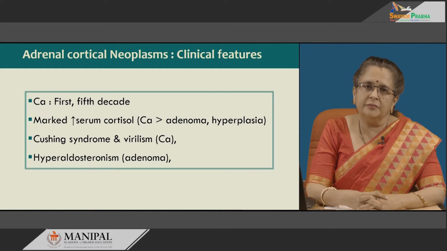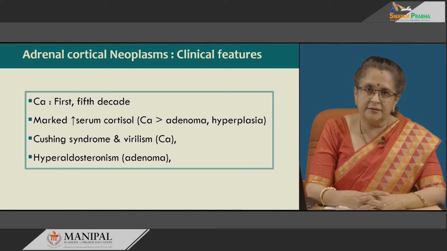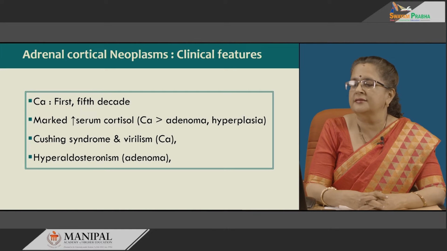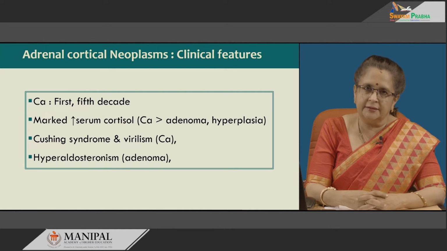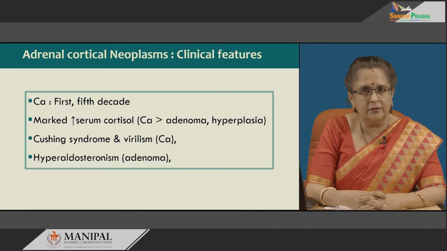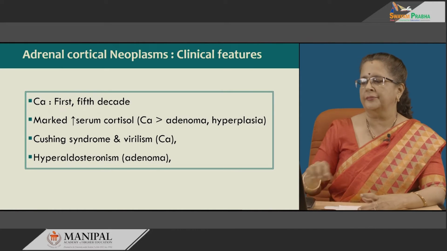Whereas Cushing syndrome has a characteristic body habitus including a round face, buffalo hump, obesity, hirsutism, striae on the abdomen, easy bruising, very thin skin, etc. So, with these features in mind, the patient should be investigated for one of the adrenal cortical tumors, either an adrenal cortical adenoma or a carcinoma.